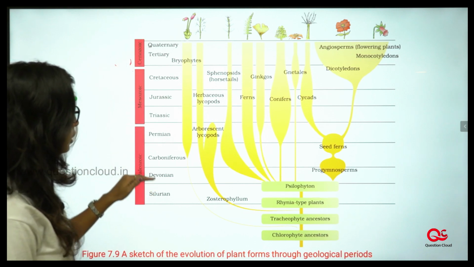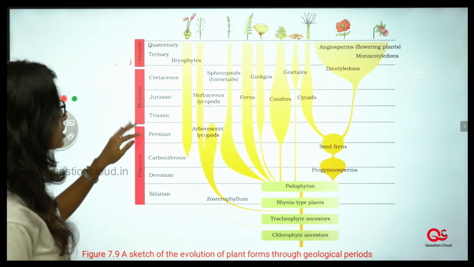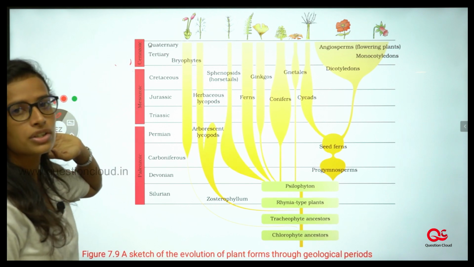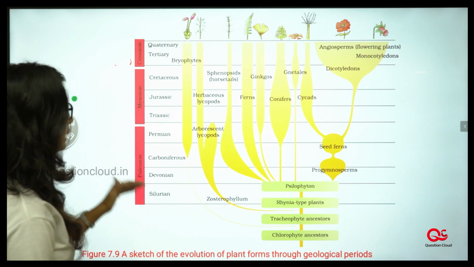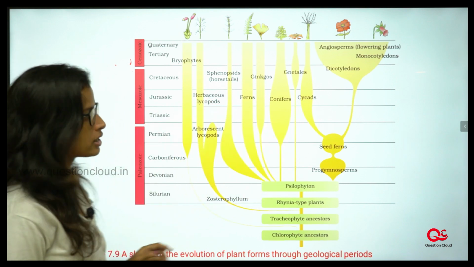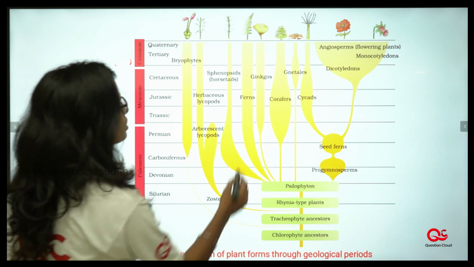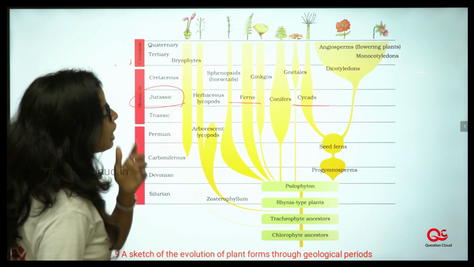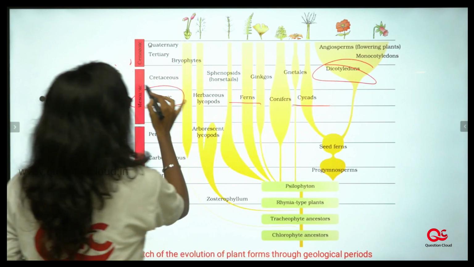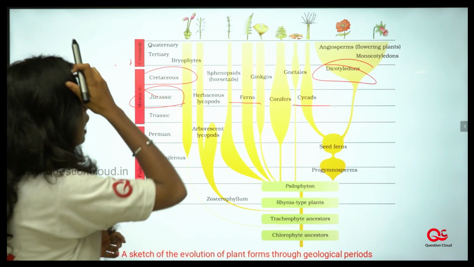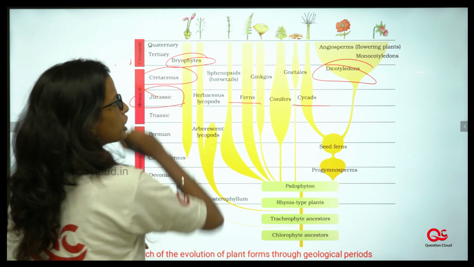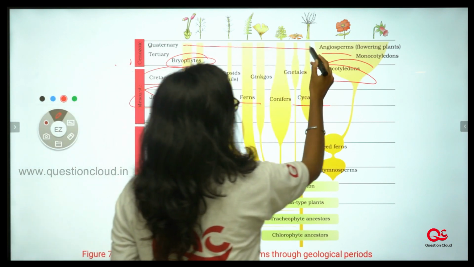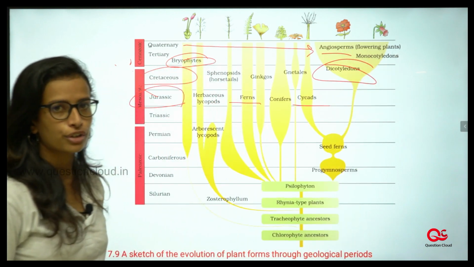These are the Paleozoic, Mesozoic and Cenozoic eras, with the Silurian, Devonian, Carboniferous, Permian, Triassic, Jurassic, Cretaceous, Tertiary and Quaternary stages. In each stage, the structures that formed are given. Ferns and cycads formed in the Jurassic period, dicotyledons in the Cretaceous period, bryophytes and monocotyledons in the Tertiary stage, and only in the Quaternary stage did angiosperms start to grow.